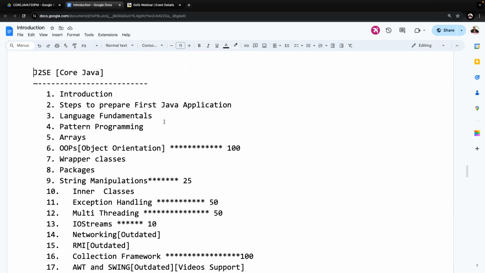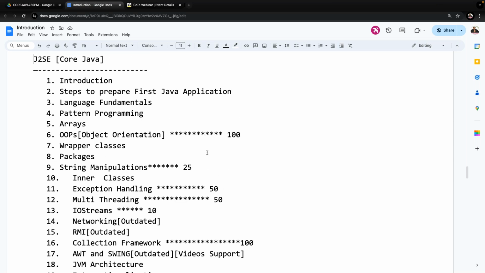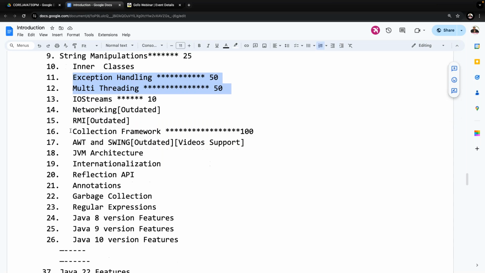Anyway, just if you open the document, there we are able to get the total list. Just do a one-time check for the total content, and topic-wise, I have given some weightage also. Very important: string manipulations are also important. Exception handling and multi-threading are both very important. Collection framework is also important. These are mandatory. Knowledge of the remaining concepts is required, and of course Java 8 version features are also required nowadays.